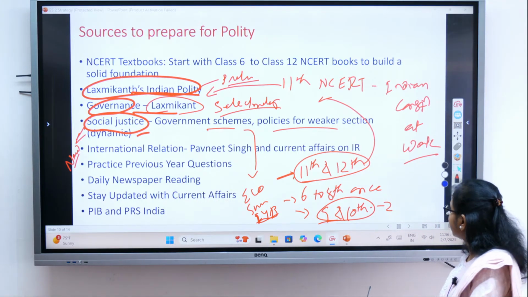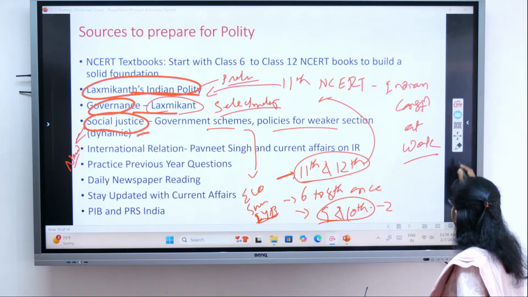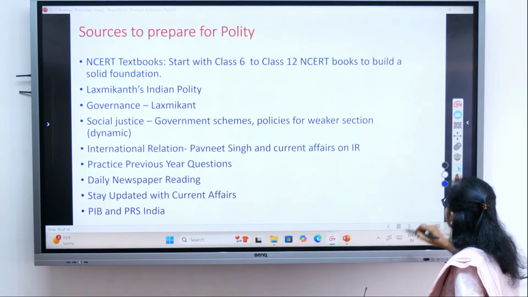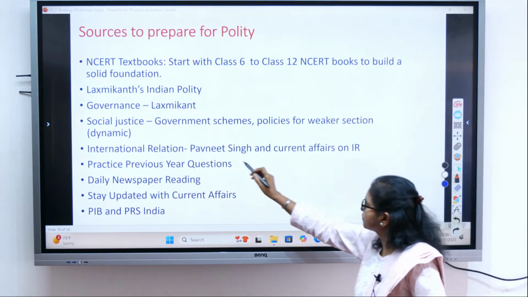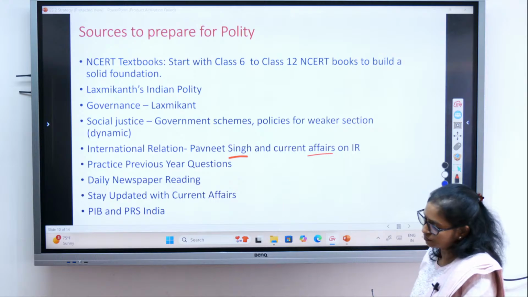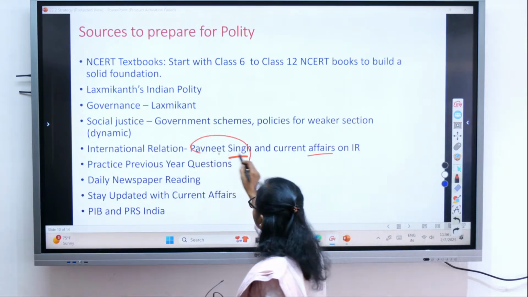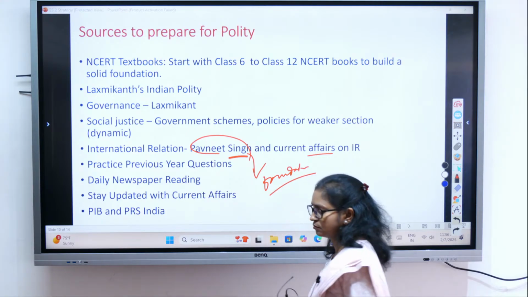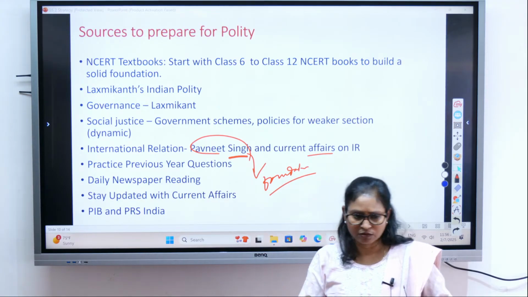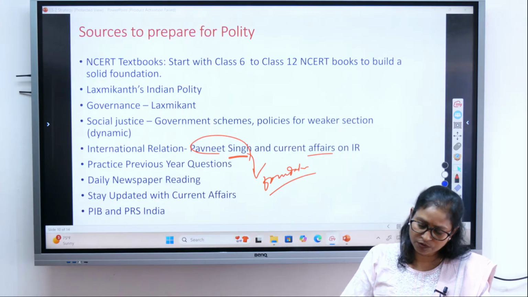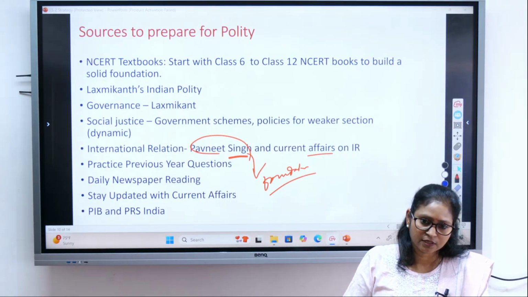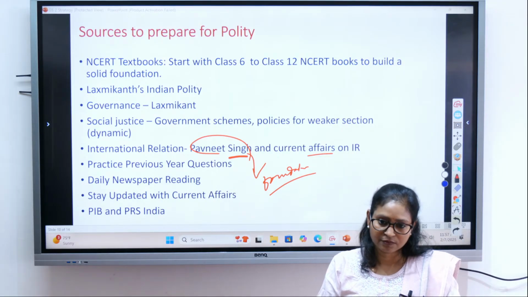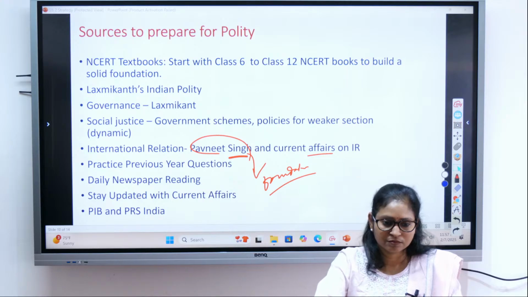Then international relations. For international relations, Pavneet Singh's book and current affairs. This Pavneet Singh book will help you build a foundation; you will know the background. But most of the questions in international relations come from current affairs, whatever is currently going on.